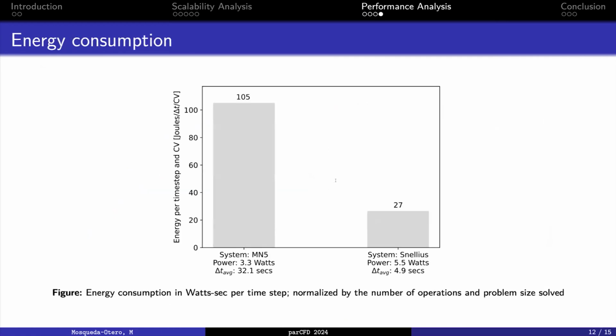Finally, we wanted to present a comparison of the energy consumption for each system that has been normalized by each time step, and also the number of control solvers that we have solved for all the weak scaling in both systems. We can see a reduction of around 74% between each system. For the lower energy consumption of the GPU, despite it requiring higher power, we can attribute all these gains to the high computational throughput that we have for each time step.